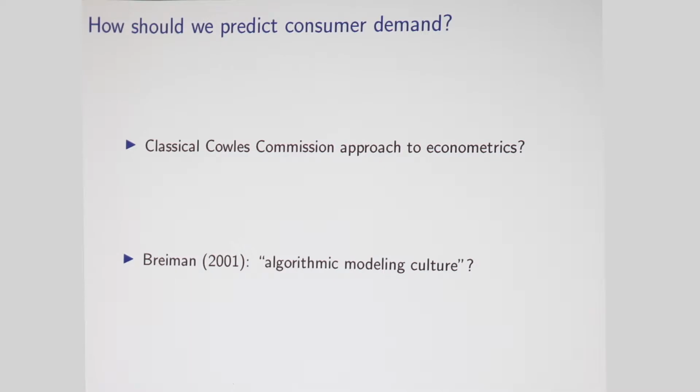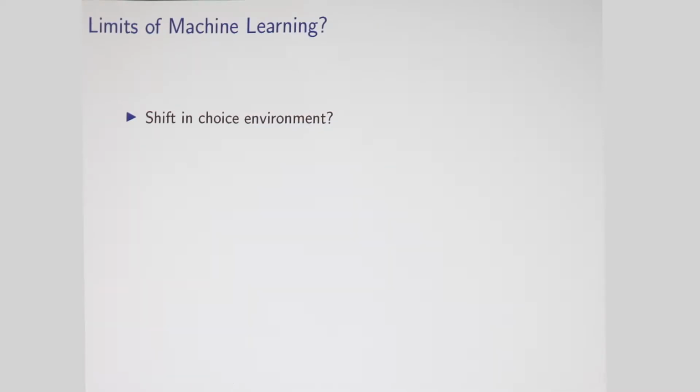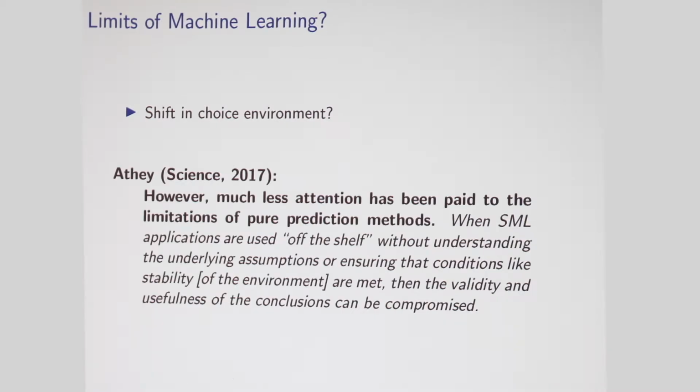So the point of this paper is, what are the limits of machine learning? In particular, if you have big shifts in the choice environment, so the kind of products you can choose change over time, can a machine learning model estimated before the change correctly predict what happens after the change? That's the question of this paper. Susan Athey in Science makes this point as well, and she says there's a lot less attention on the limits of pure prediction models. We don't know how well they'll do if the choice environment is not stable.